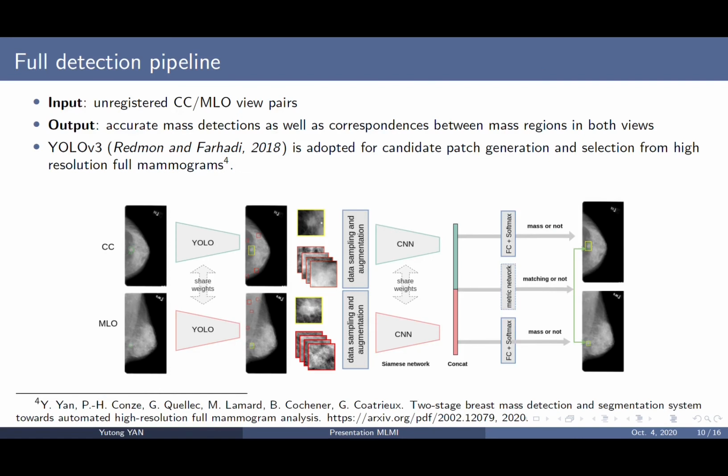In order to have a complete and automated CAD system, we have proposed a full detection pipeline that takes CC-MLO image pairs as inputs and which provides precise mass detections as well as correspondences between dual-view masses as outputs. The selection of candidate patches is based on YOLO V3. We use it as a pre-detection model of masses from high-resolution mammograms. These candidate samples are then fed into the combined network. Our multi-view and multitasking framework further eliminates false detections and discovers the latent relation between CC and MLO views.